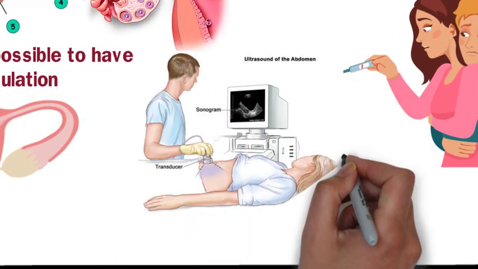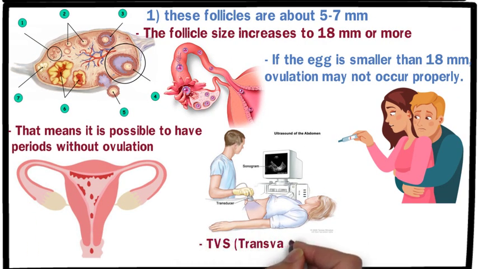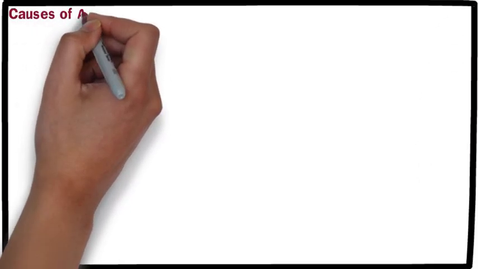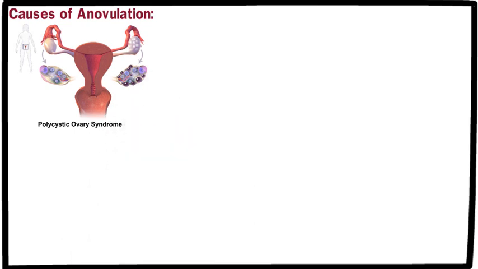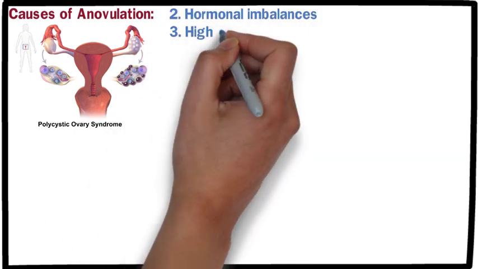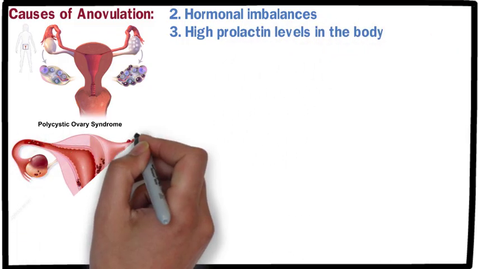That's why gynecologists often recommend a TVS, transvaginal sonography, test around the 12th to 14th day of the menstrual cycle, to check the size and growth of the follicle. Causes of absent ovulation. Now, what causes ovulation not to occur? 1. PCOS, polycystic ovary syndrome. 2. Hormonal imbalances. 3. High prolactin levels in the body. 4. Infections in the ovaries or uterus.